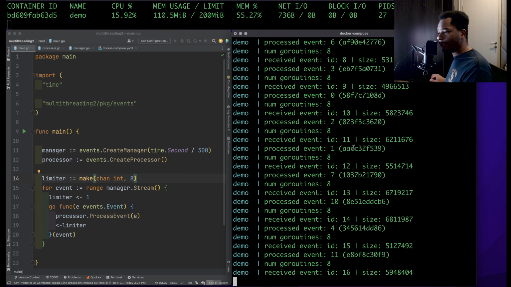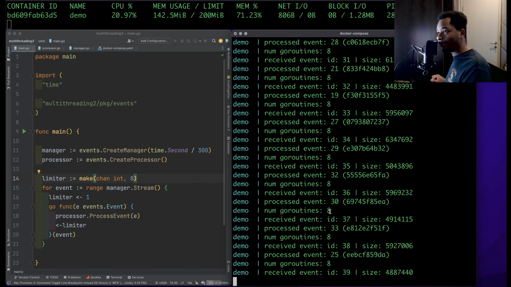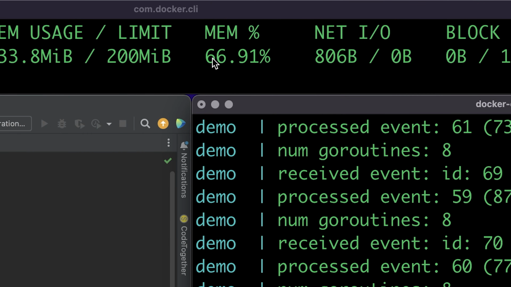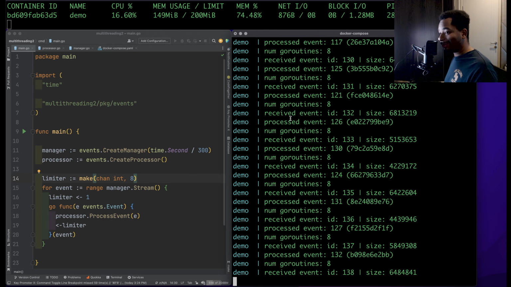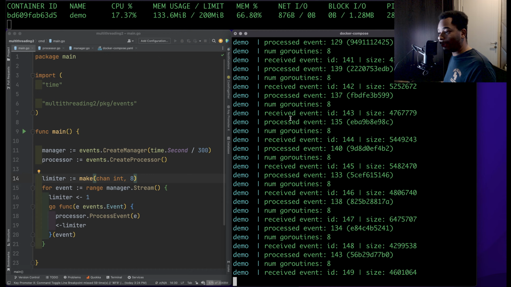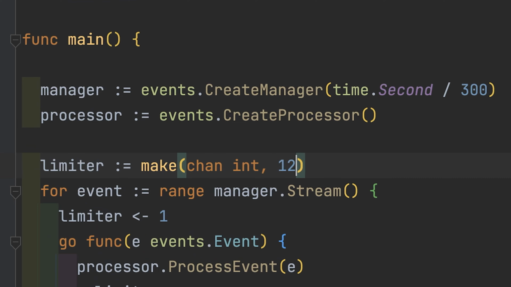Okay, sweet. So already we can see the number of Goroutines is 8. We can see it's steadily processing these events, and we can see our memory usage seems to be capped at around 60-70%. So cool, now our program is not crashing anymore. Now it is going to lag behind a little bit until it can catch up and process all the events, but one thing it's not going to do is crash.